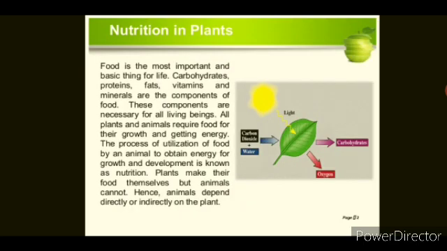Now we talk about nutrition. What is nutrition? Nutrition is the process of taking in food and its utilization by the body.